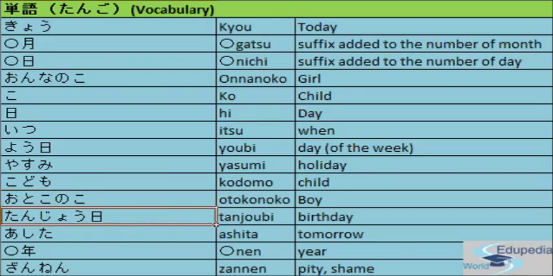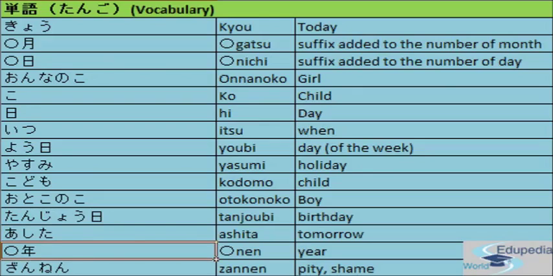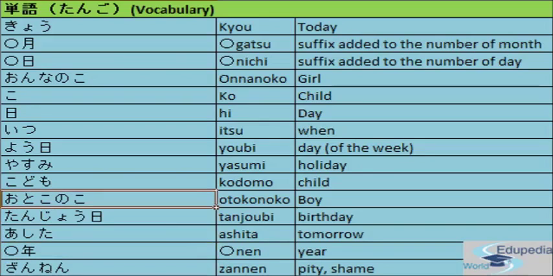The next word is tanjobi. Tanjobi, birthday. The next word is ashita. It is written as ashita but pronounced as ashta. I becomes silent here, which means tomorrow. The next word is nen. It means year, or you can also call it the suffix added to the number of years. The last word is zannen. Zannen meaning pity or shame. Now let's have a short recap of all the words.